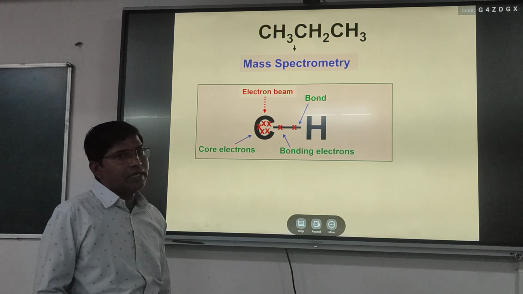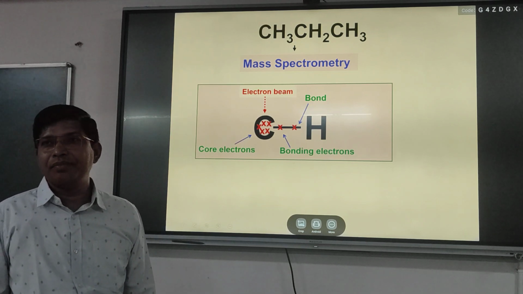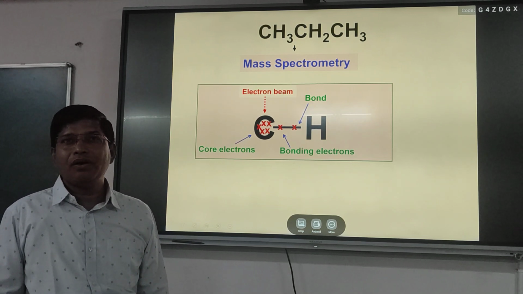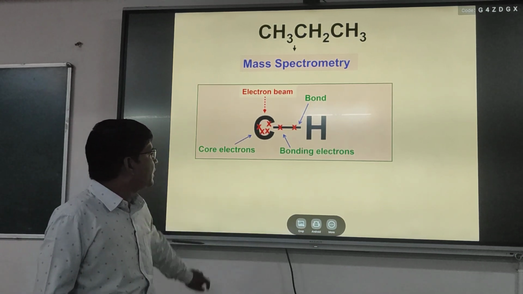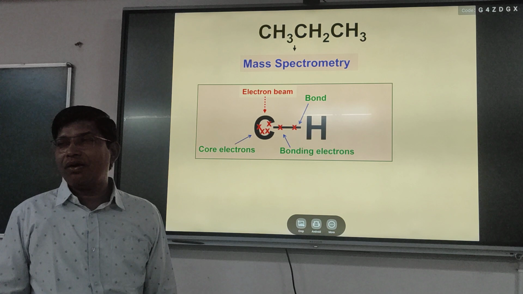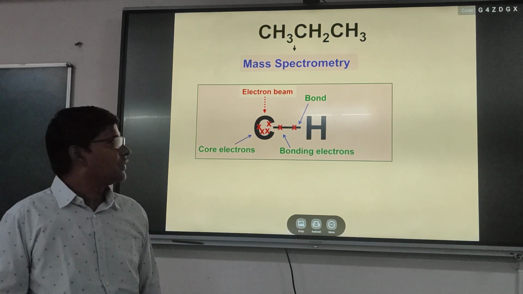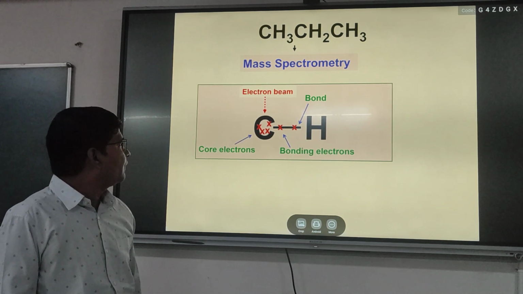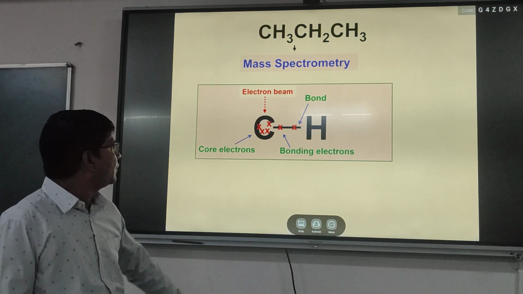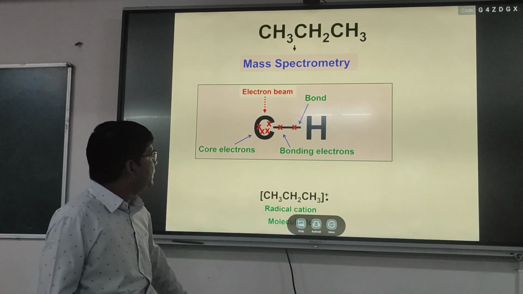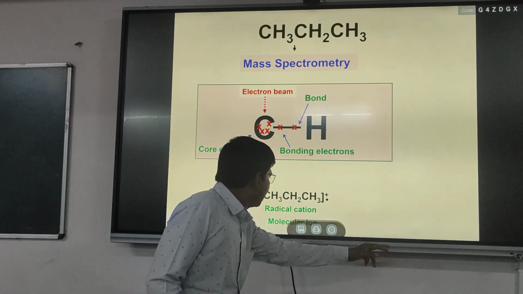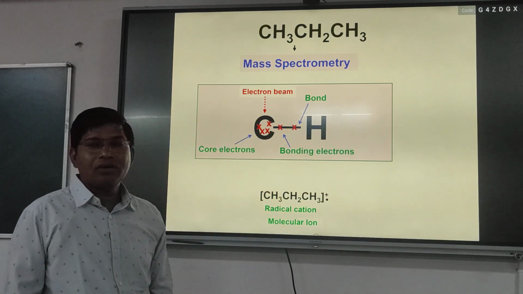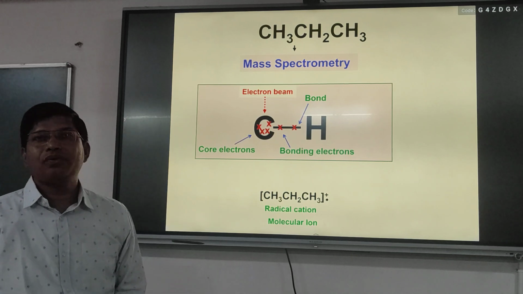When the electron beam hits the molecule, one electron will be taken off from the shell, and it will form the radical cation, which is also called the molecular ion.